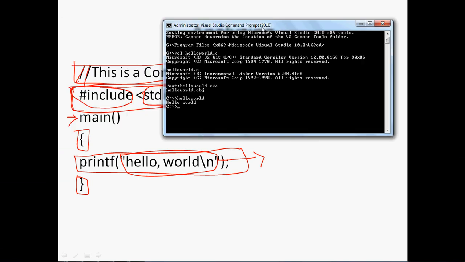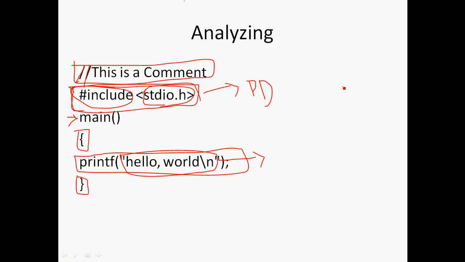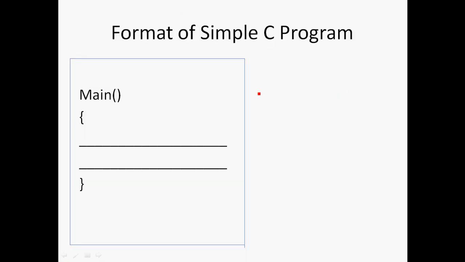This is a simple format of a C program. As I said before, every program must have main, from where the program starts. This indicates the start of the program, and this indicates the end of the program. Anything in the middle will be executed by the main program. These are called program statements, and this is the format of a C program.